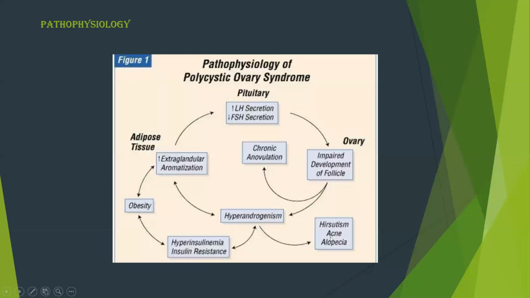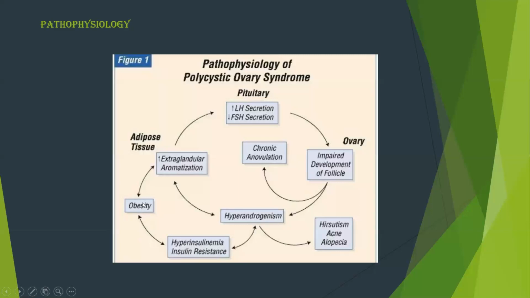Next is the acne, pimples. So that is due to accumulation of oils in the hair follicles. Next, alopecia. Alopecia is thinning of hair, and there may be hair loss, and in severe cases there may be black patches also. Hyperandrogenism leads to hyperinsulinemia and insulin resistance. So in insulin resistance, the body is unable to use the glucose, that leads to accumulation of glucose in the body, and that leads to obesity.